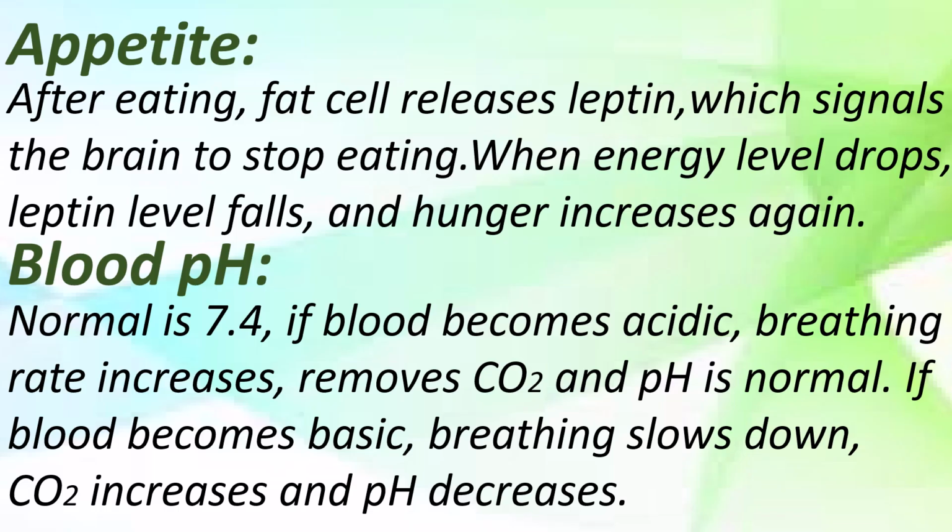If blood becomes basic, that means pH is very high, breathing slows down, less carbon dioxide is excreted by the lungs. So carbon dioxide in the blood increases and pH decreases because carbon dioxide is acidic in nature.